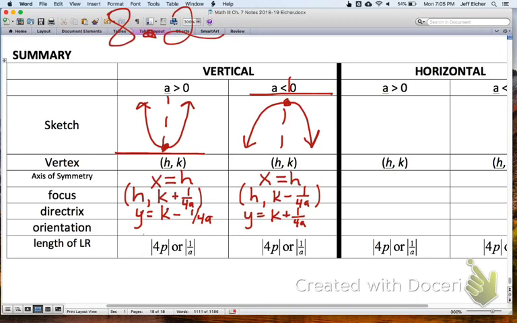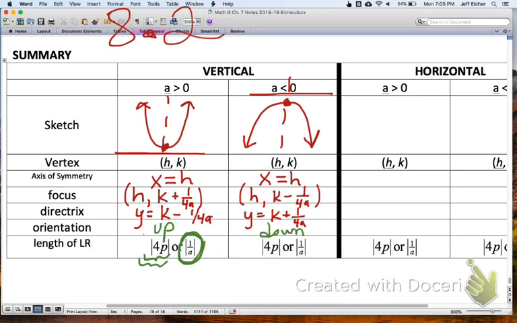And then we have the orientation, so this one opens up and this one opens down. And the length of the LR, using the form that I like to use, would be the reciprocal of a, which is 1 over 4a. If you use the approach that Mr. Brack likes, then you would use the 4p as the length of the LR.